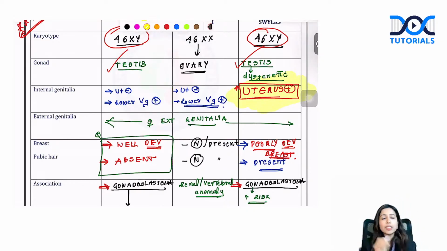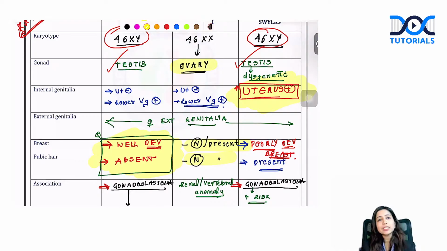Uterus is present in case of Swyer syndrome, whereas uterus is absent both in MRKH as well as androgen insensitivity. Buzzword for you for androgen insensitivity syndrome is very well developed breast, absence of pubic and axillary hair. MRKH is a female as such, only Mullerian duct is absent. So she will be having pubic hair, she will be having breast development, even the gonad is ovary.